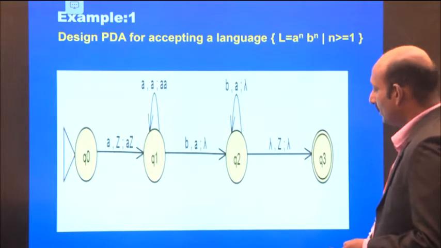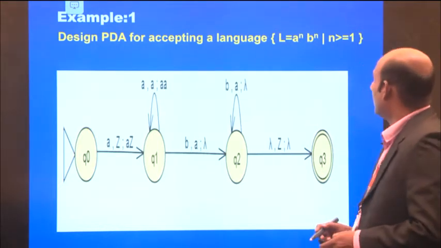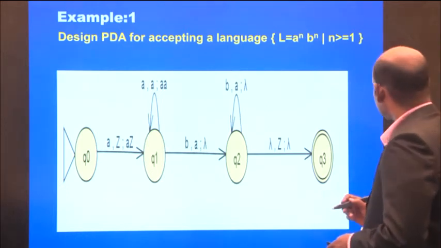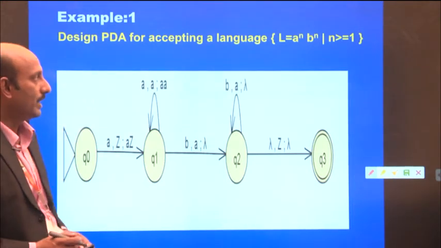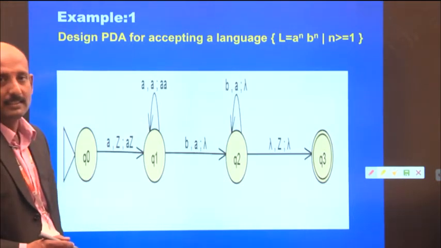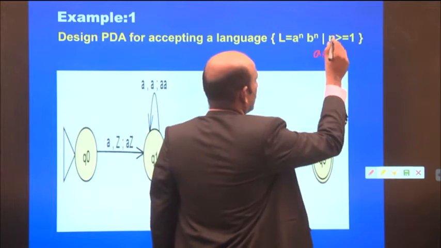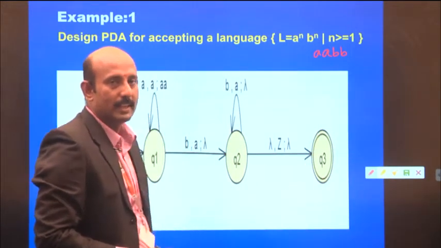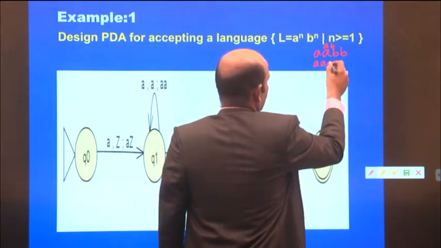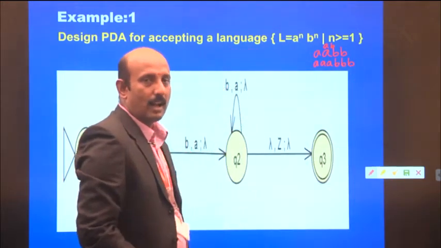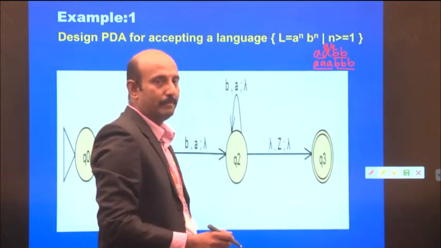Now let's see the pushdown automata that accepts the language a power n, b power n, where n is greater than or equal to 1. What are the strings generated by this language? First, I list out A, B, and since n is greater than or equal to 1, we may also go for A, A, B, B. The number of A's and the number of B's are equal, with A's followed by B's.